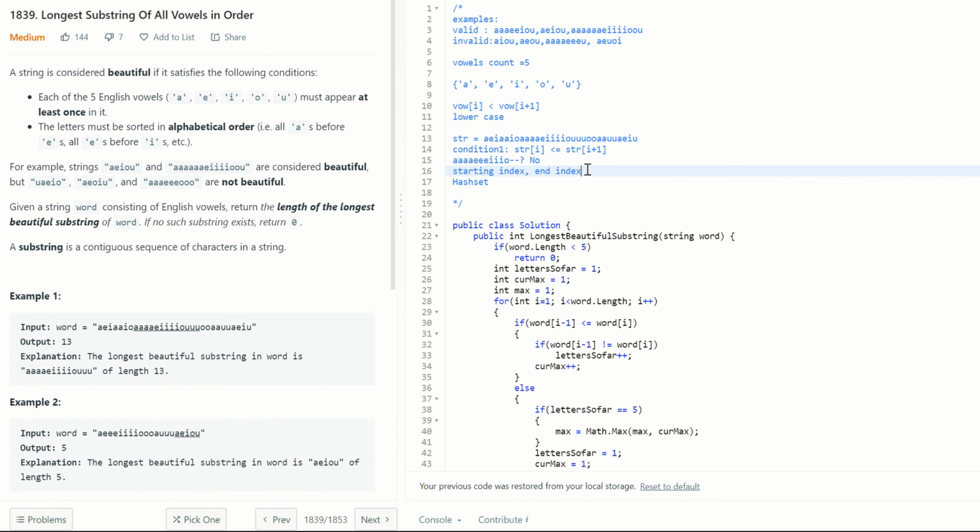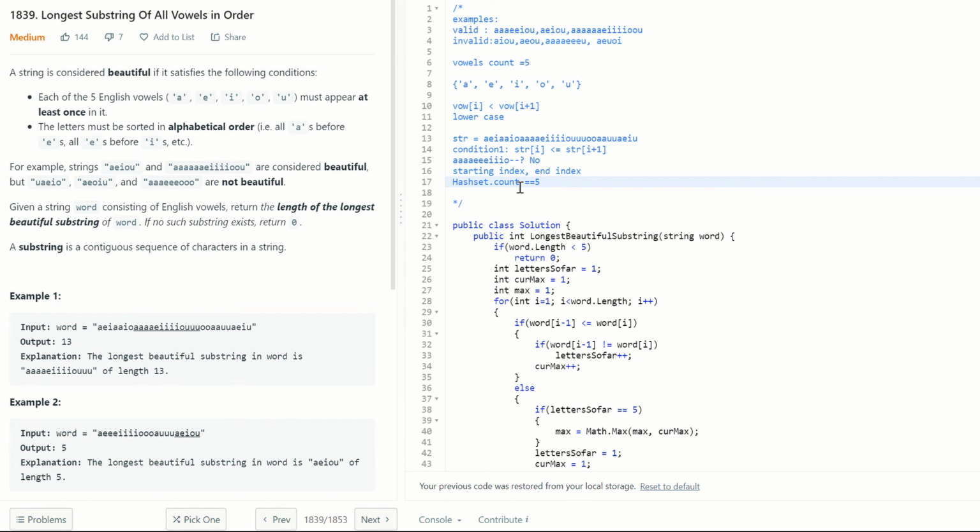While we keep track of the longest so far and keep updating it, we use a sliding window approach. We move from the first character to the last character in a sliding window fashion, and whenever the hash set count is equal to 5, we have satisfied both conditions.